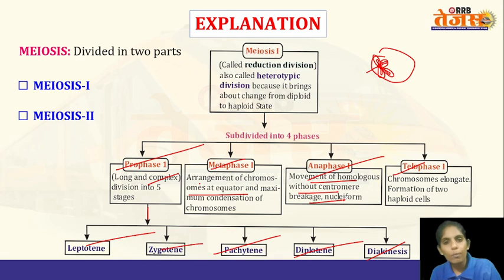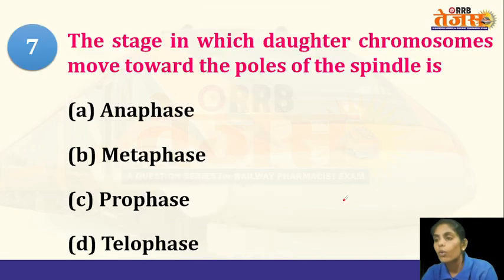So here what is happening? Two chromosomes are present together, and we are calling that a homologous chromosome. In anaphase 1, one chromosome will be moved to one side of the cell and the other chromosome will be moved to another side of the cell. In telophase, the separated chromosomes will be distributed to each daughter cell. So that is about the anaphase of meiosis 1.